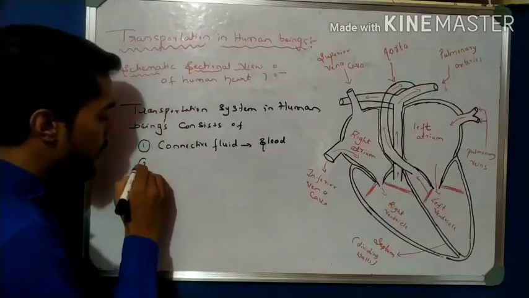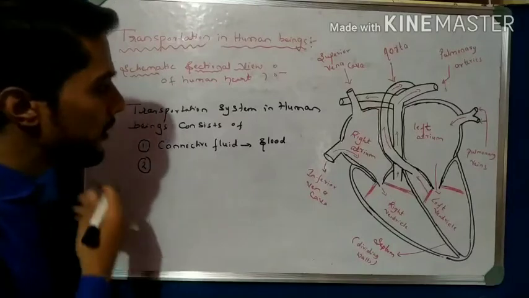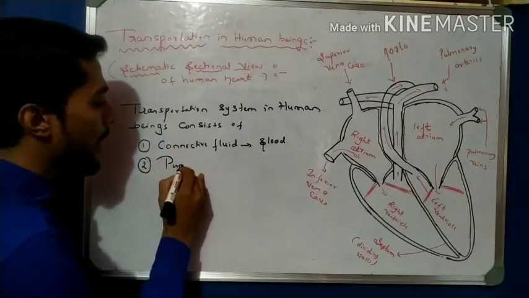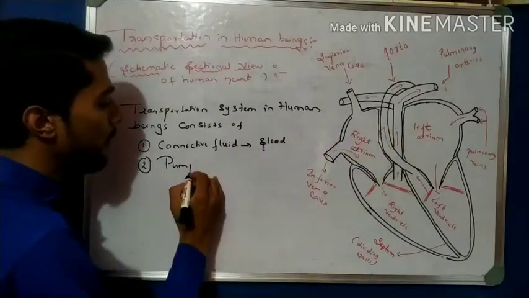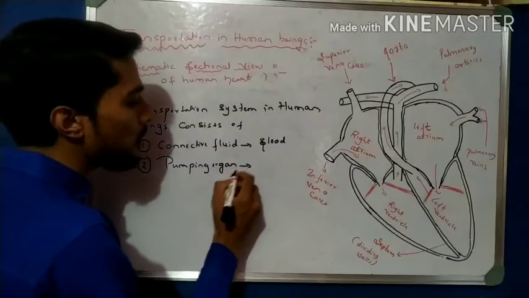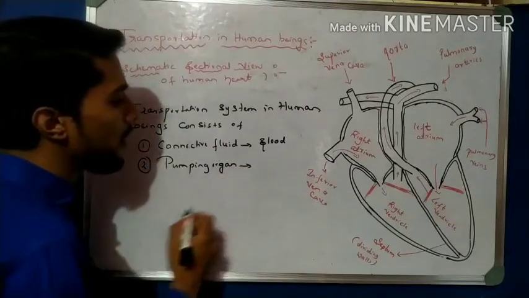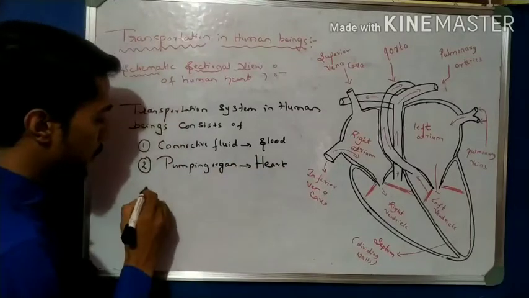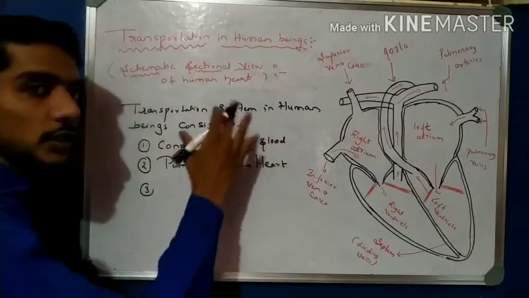Let's come to the second very important component involved in the system, that is the pumping organ. I give a diagram here. This is a pumping organ that pumps the blood to all parts of the body. The pumping organ we call the heart. We will also study all the parts and functions of the heart.